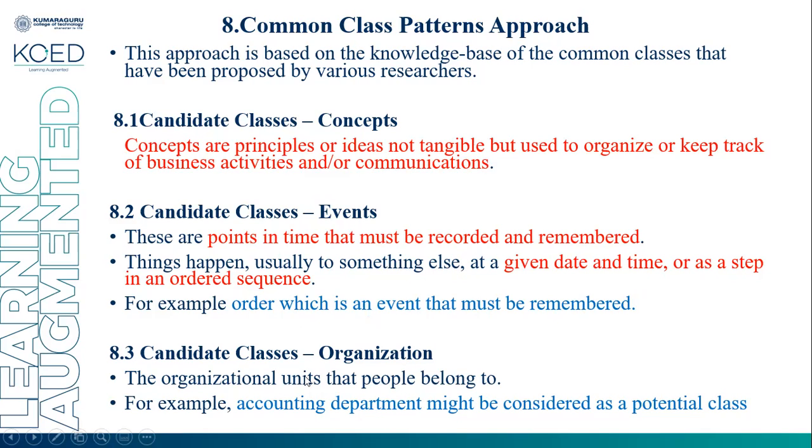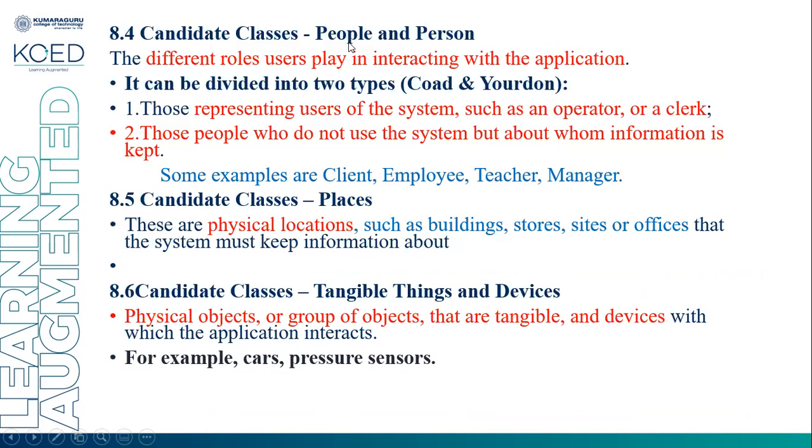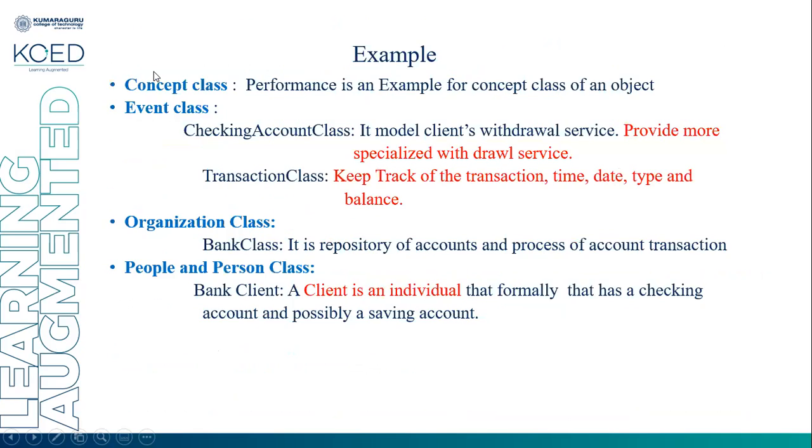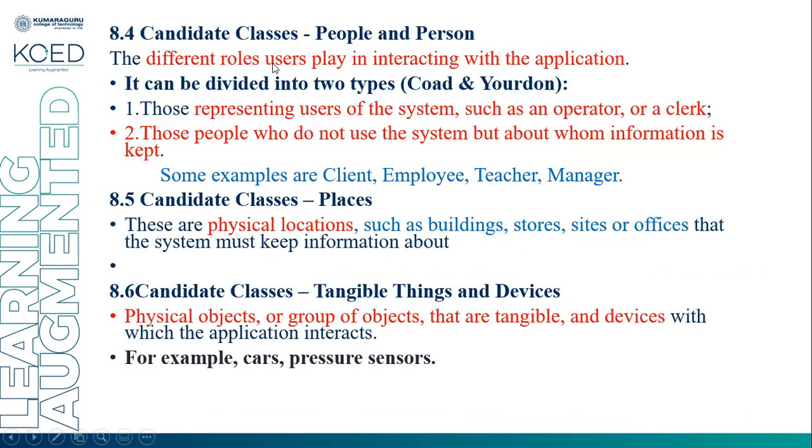Candidate class organization, the organization units that people belong to. For example, accounting department might be considered as a potential class. So a department, a college, they come under the organization class. Next, the candidate classes are people and person. The bank client is a person. Such classes come under the candidate class people or person, the different roles users play in interaction with the application.